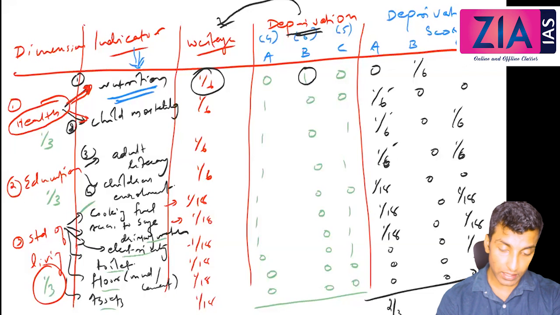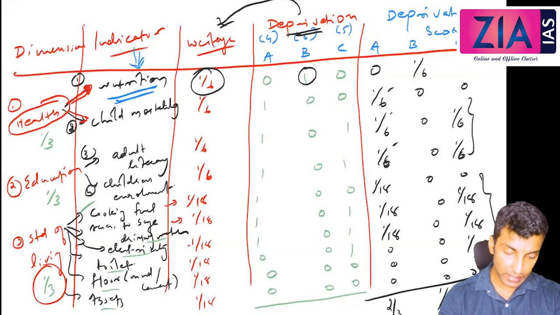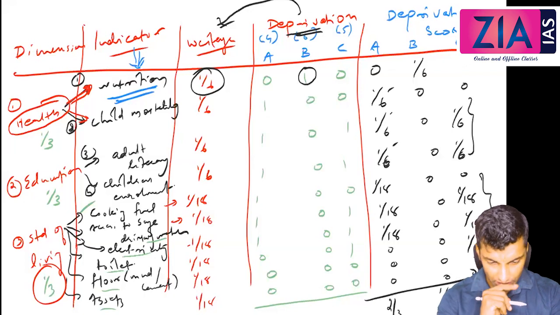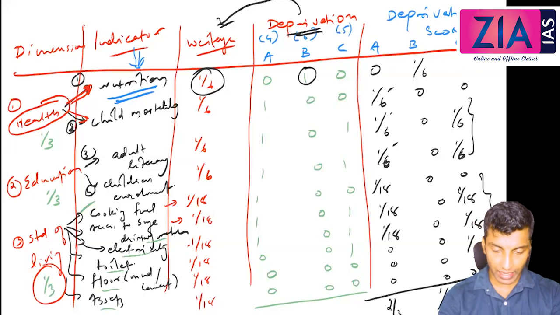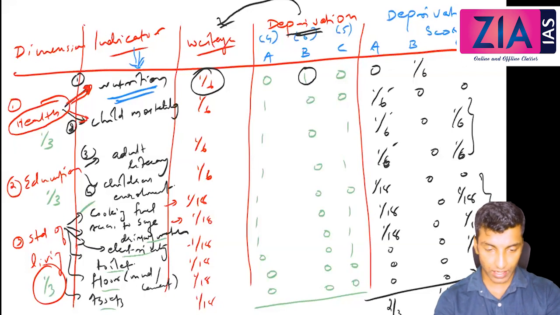Okay, correct. Then this is 1 by 6, only 1 by 6 is there. Then here I have 2 by 6. Okay, so these two are 2 by 6 and 3 by 18. 2 by 6 and 3 by 18, when I add, I will get 1 by 2. Is the calculation correct or not? You can check it later. I think this is correct only.